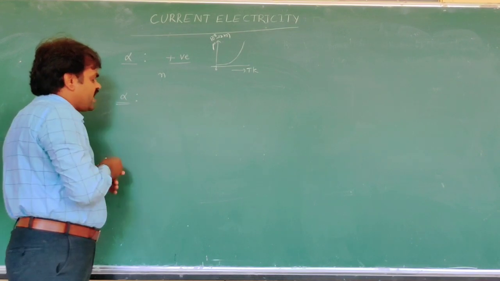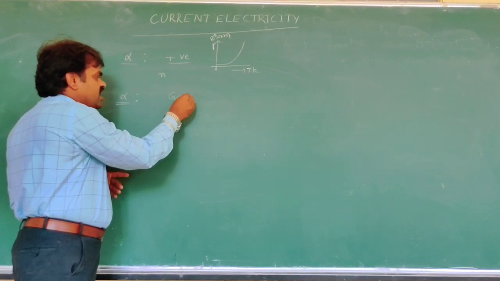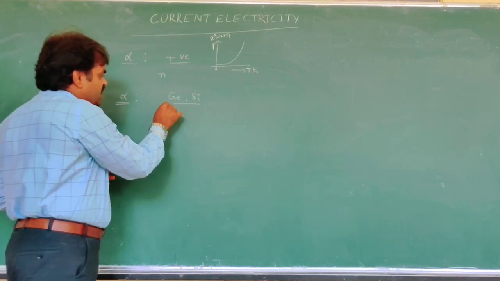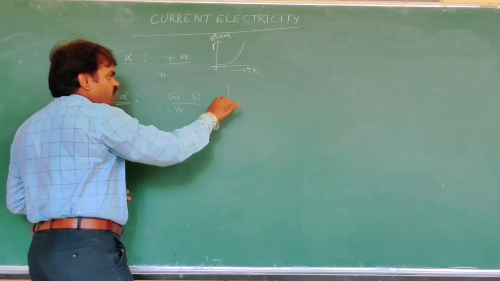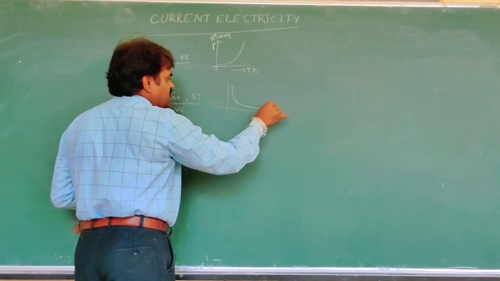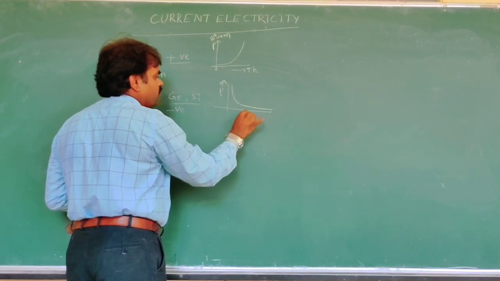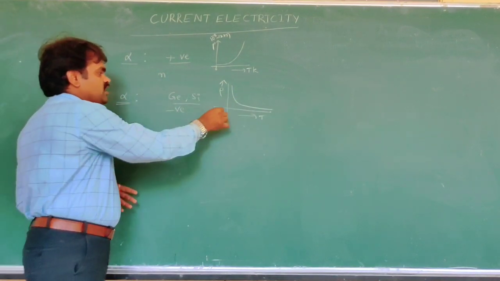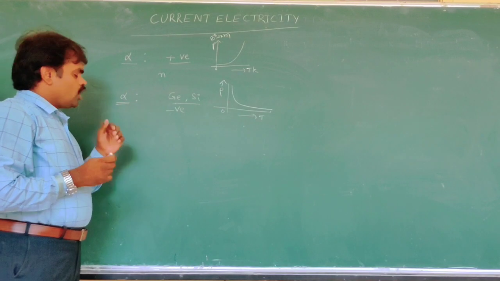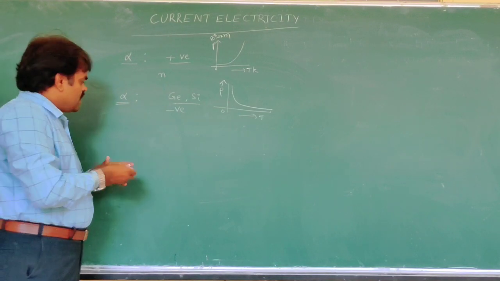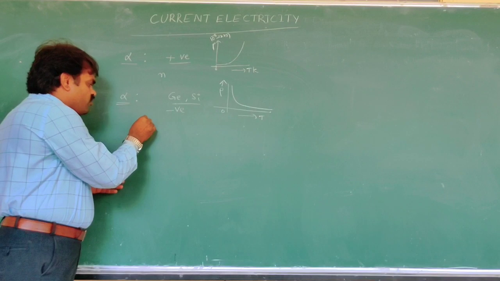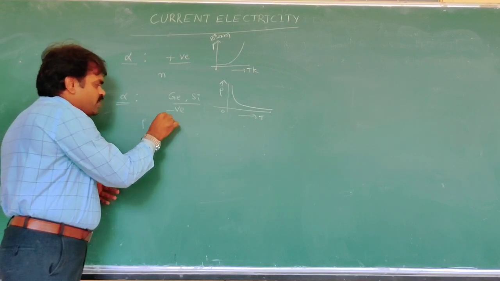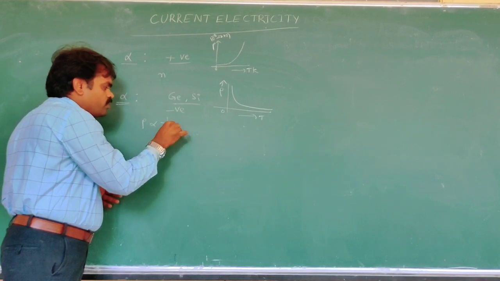For semiconductors like germanium and silicon, the temperature coefficient of resistivity is negative. The graph for resistivity and temperature for silicon or germanium is like this. Now, in a semiconductor, the resistivity is directly proportional to 1 by tau.